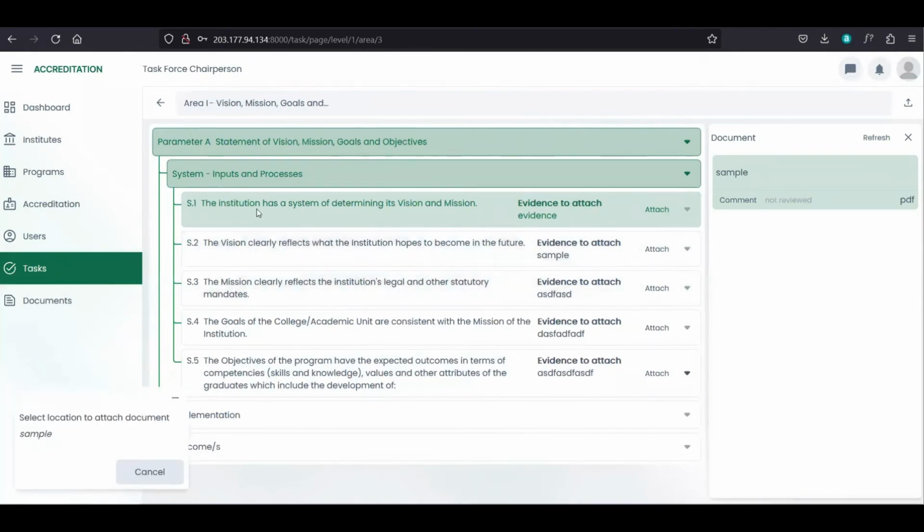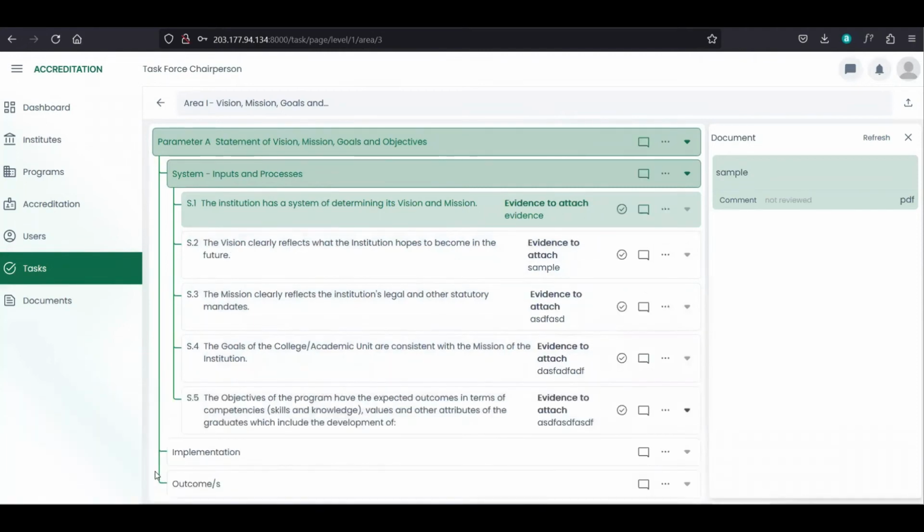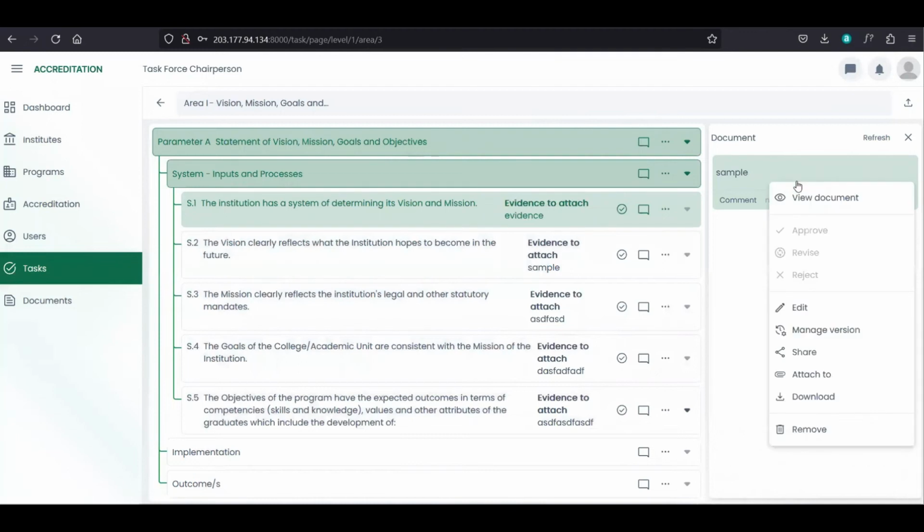And then sa ato ang indicator, makita na to diri nga na-attach nga button. So we can attach wherever we want to attach the document. And we can also click cancel to cancel the attachment of document. And we can download and remove the document.